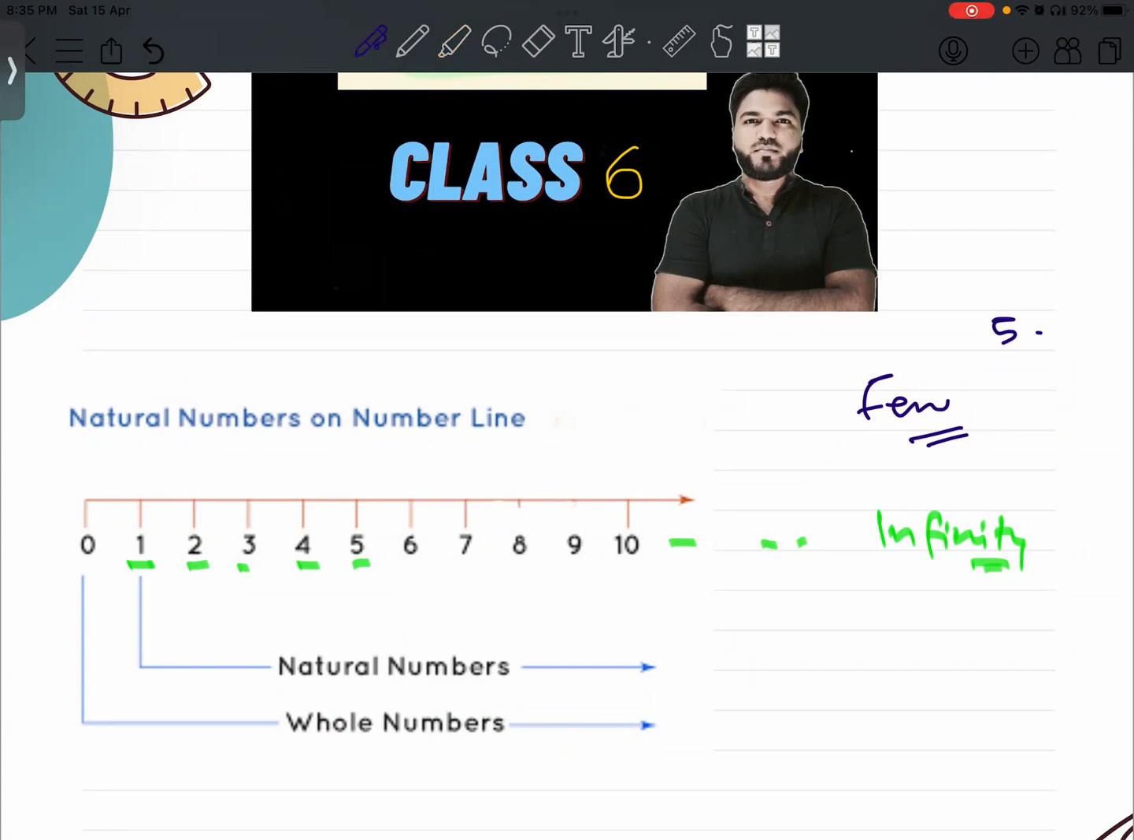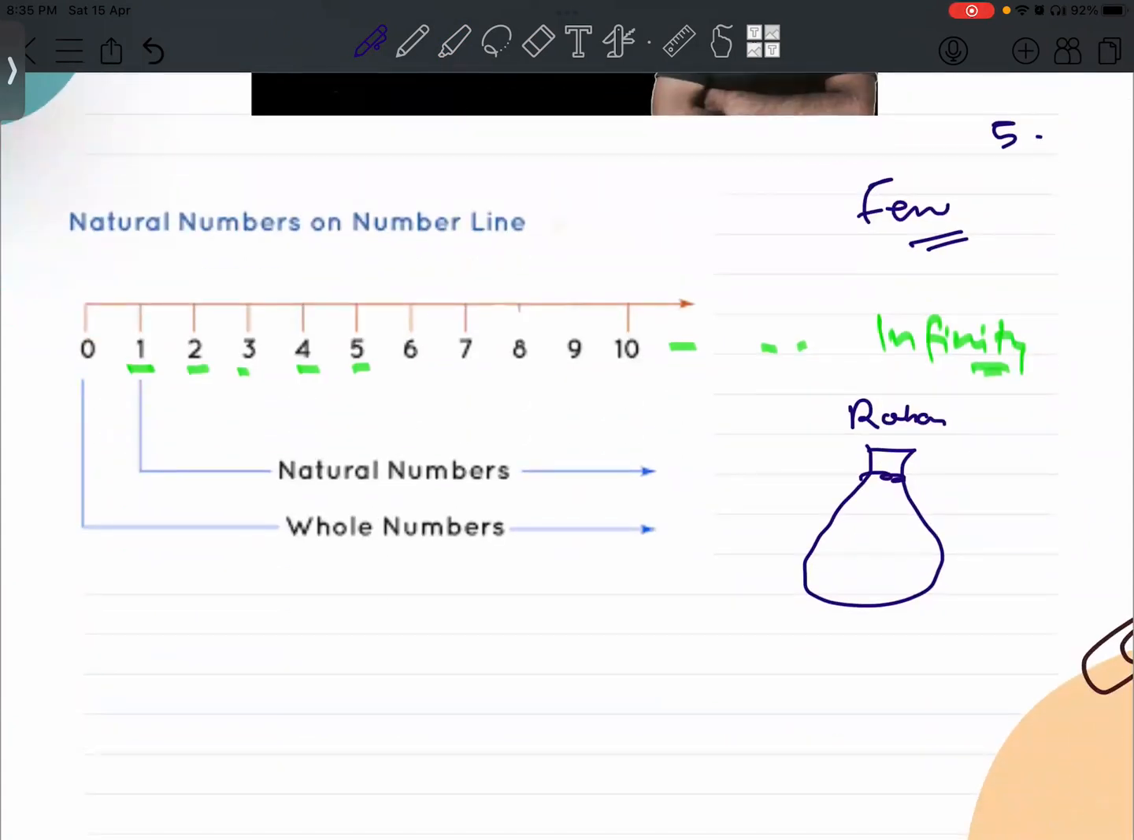Let's say there's a boy called Rohan, and Rohan has got a bag. In this bag he has got different numbers like 0, 1, 2, 3, 4, 5, 6, and so many other numbers. If I were to ask Rohan, tell me what are the natural numbers which you have in this bag? So Rohan will start counting from 1, 2, 3, 4, and so on.